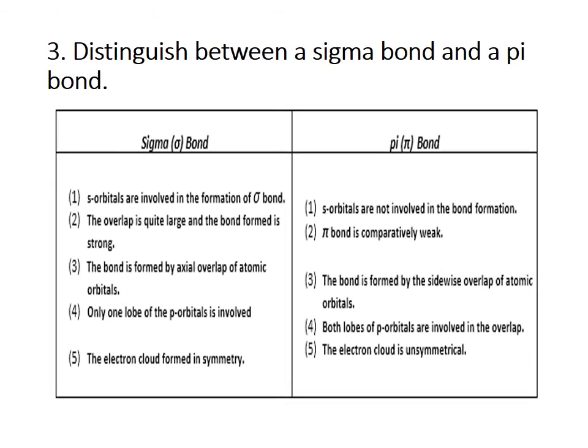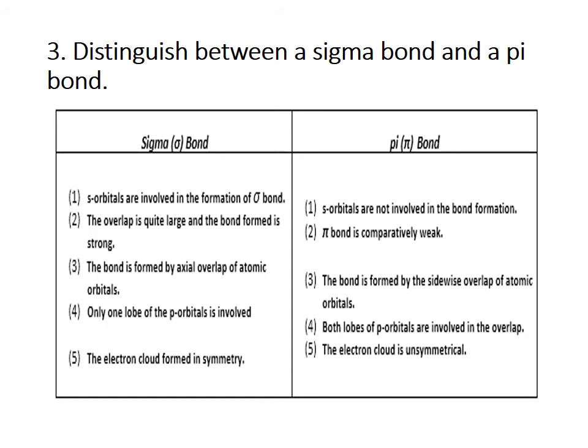Distinguish between a sigma bond and a pi bond. Sigma bond: in a sigma bond, s orbitals are involved in the formation of the bond. In a pi bond, s orbitals are not involved in the bond formation. The overlap is quite large and the bond formed is strong in the case of a sigma bond. A pi bond is comparatively weak.